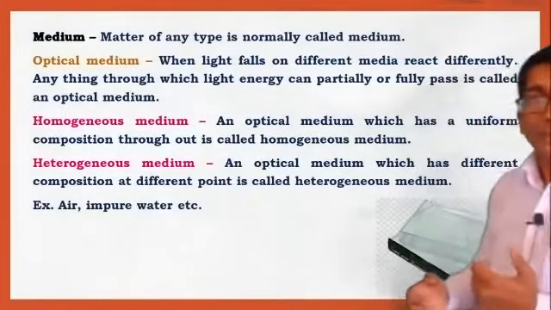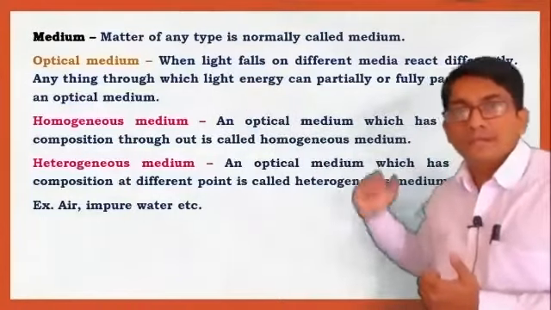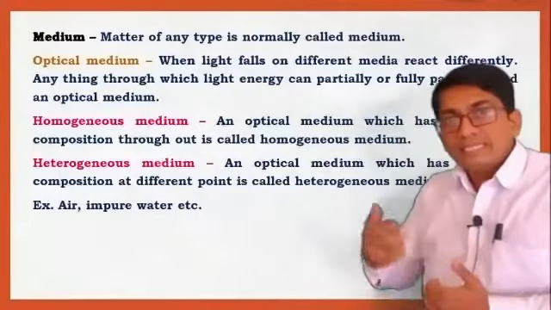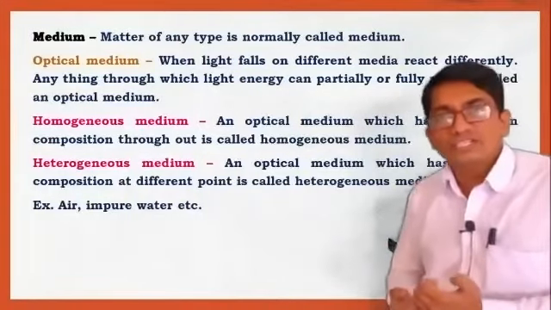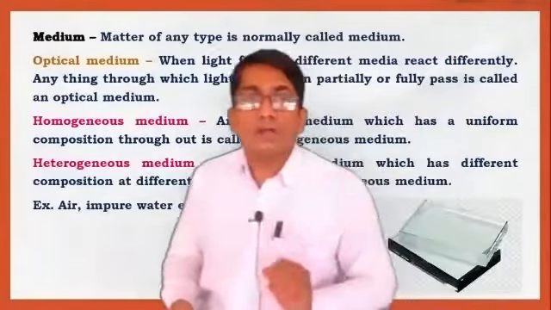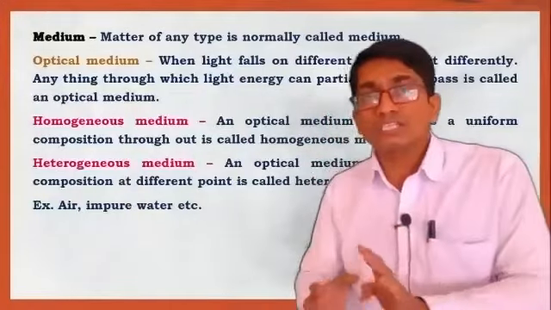First, what is an optical medium? When light falls on a different medium, it reacts differently. Anything through which light energy can partially or fully pass is called an optical medium. Light is passing through this medium partially or fully.